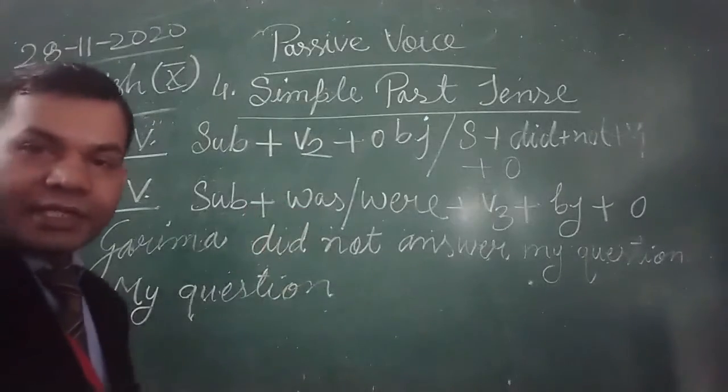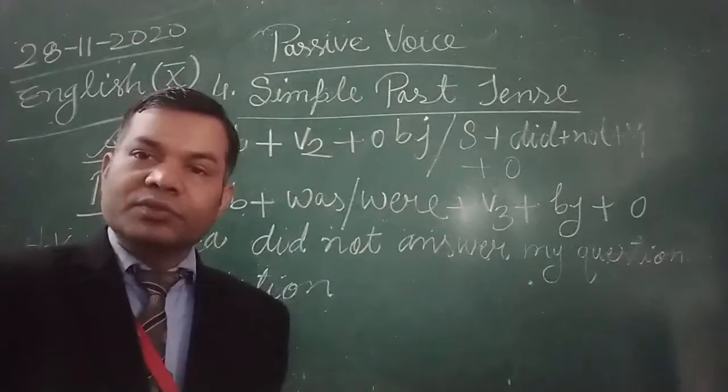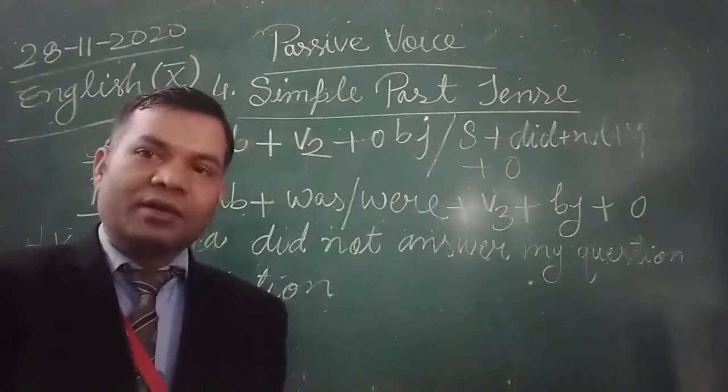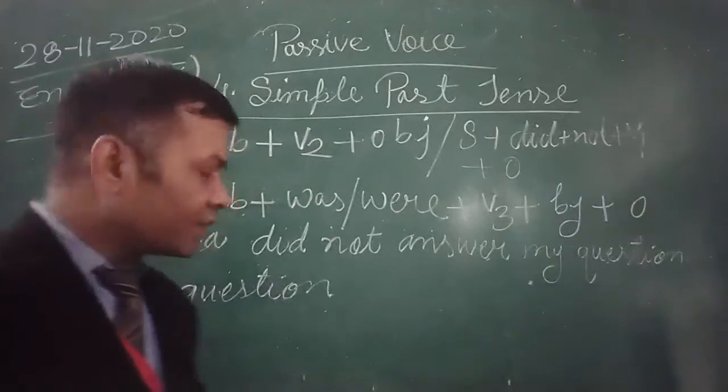We all know that for he, she, it and singular subject was is used, while for I also was is used. For we, you, and plural, were is used. Okay.